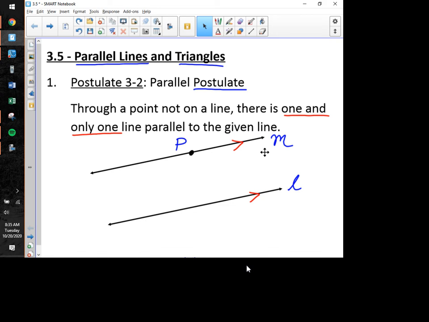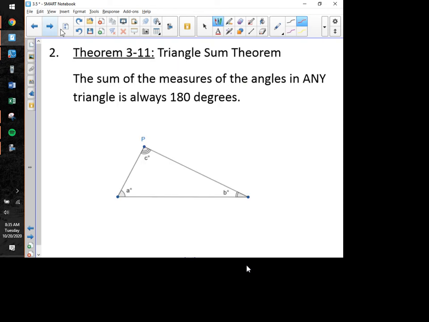So this is one of the basic postulates of geometry, and as you look at it, it's one of those things that people tend to look at and go, oh yeah, obviously. Well, that's why it's a postulate and not a theorem. We can't prove it, but we can look at it, and with common sense we know that this is right. There is a line that passes through point P that is parallel to line L. And with that idea in mind, that certainly doesn't seem to have anything to do with triangles, but we're going to see in just a moment with Theorem 3.11 how that postulate relates to this concept.